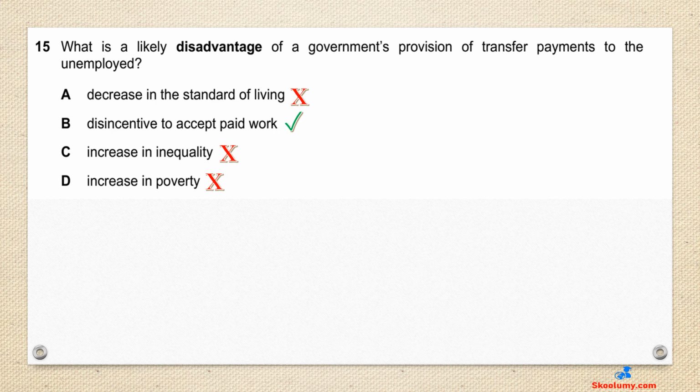A is wrong, because income or transfer from the government would improve access to goods and services. C is wrong because transfer payments to the unemployed will reduce income inequality. D is wrong because transfer payments will enable the poor to satisfy more of their needs, thereby reducing poverty.